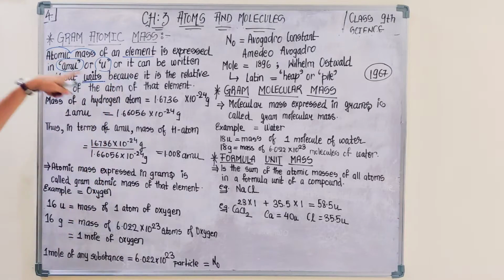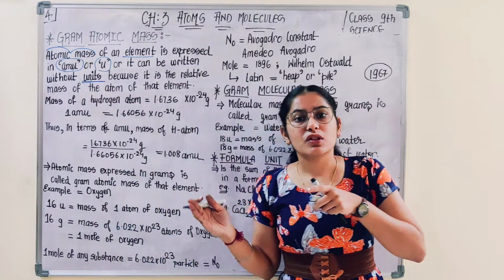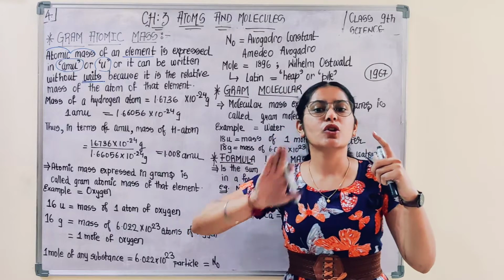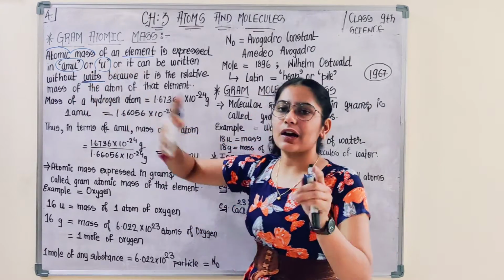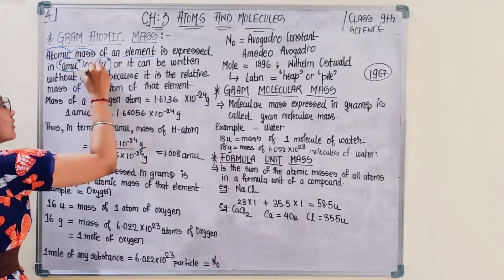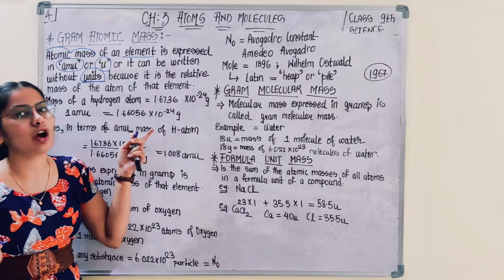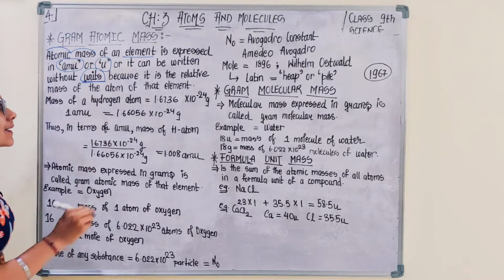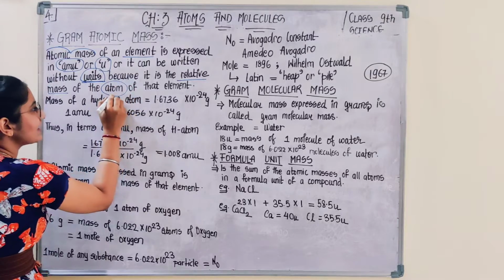Atomic mass can be expressed without involving a unit. Either you use AMU, U, or without unit you can express atomic mass. It would be okay to represent atomic mass without a unit. This is because it is the relative mass of the atom of that element.